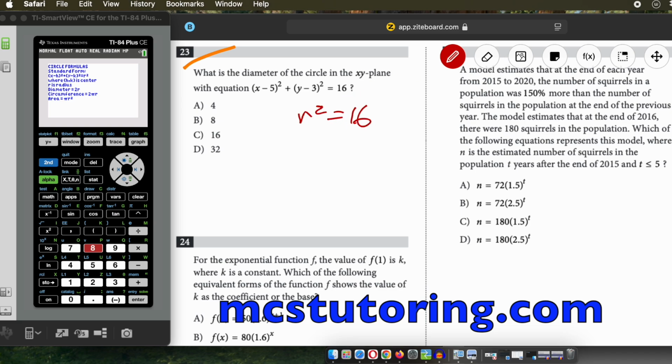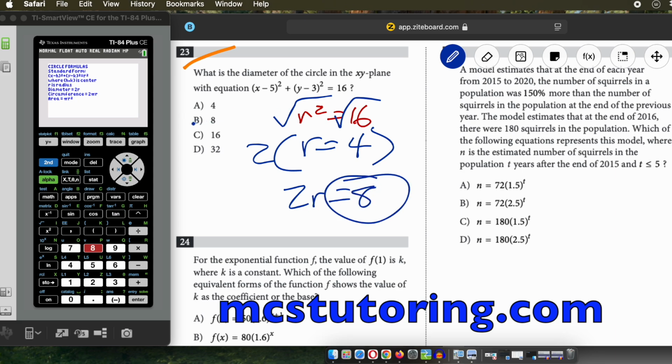Well, guess what? You can take the square root of that using your calculator. So you can take square root, we get r equals 4. Diameter, what's the diameter? It's 2r. So 2 times all this, I know I'm not doing that correctly, but 2r equals 8. There you go. Last question of the test that the calculator can help you with.